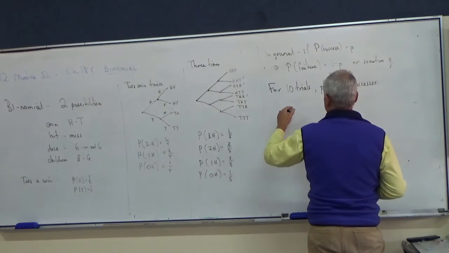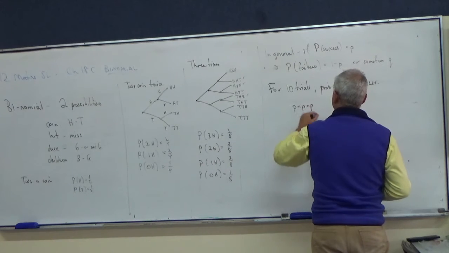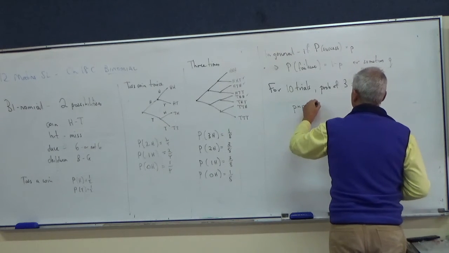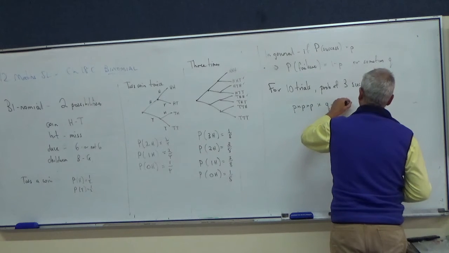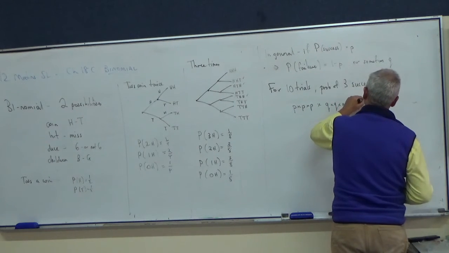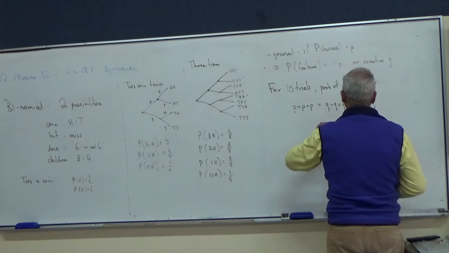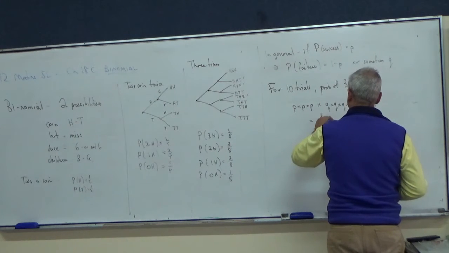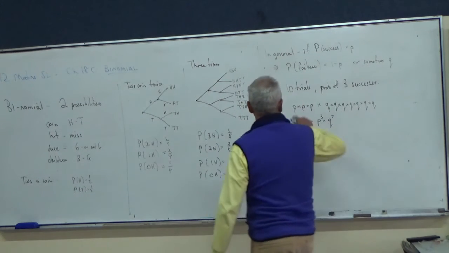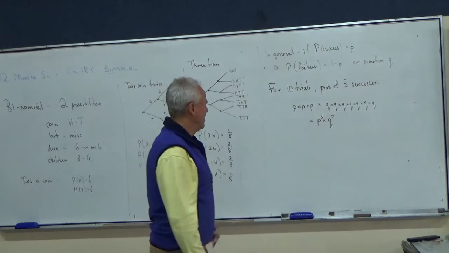Probability of 3 successes would be P times P times P times Q times Q times Q times Q times Q times Q times Q. Is it 7 yet? Times Q. Okay, equals P cubed times Q to the 7th. Note that for 10 trials, those two numbers must add up to 10, but